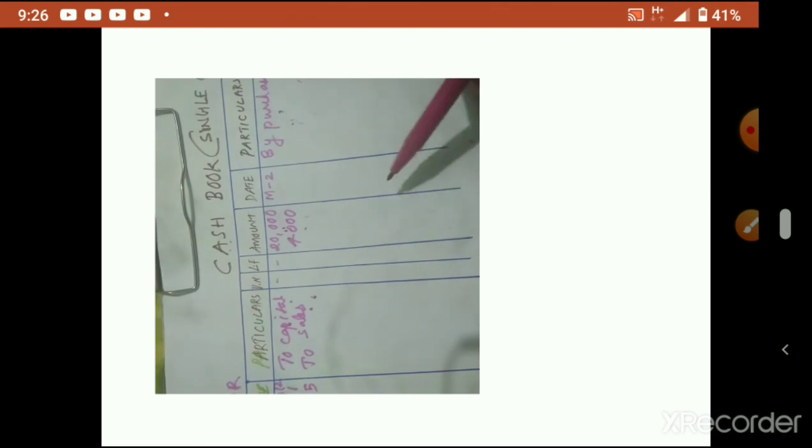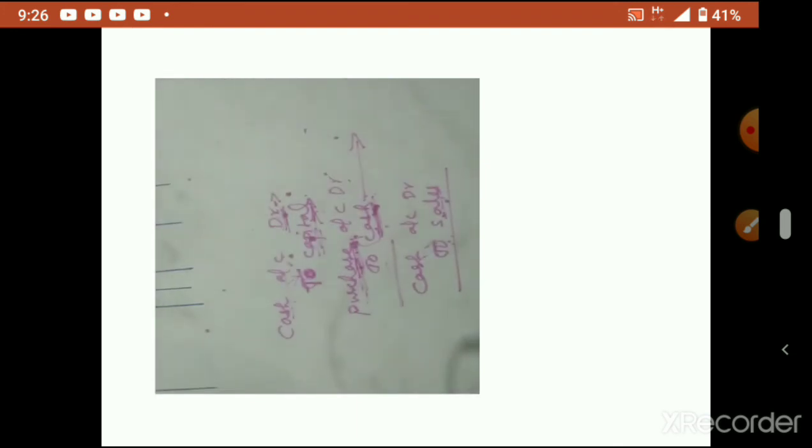Now, goods purchased from Ravi on credit. That transaction will not appear. Already I told you, because goods purchased on credit is a credit transaction. Credit transactions you should not write inside the cash book. Now, paid to Ravi on the 13th. So paid to Ravi means what is the journal entry? Paid, no? So where will it come? Credit side.